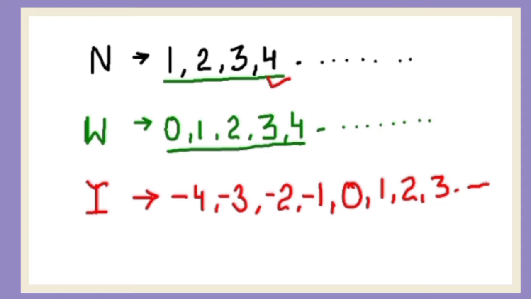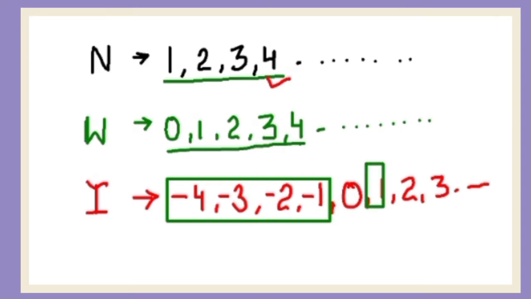These are integers. Integers having negative sign are called negative integers. Integers having positive sign are called positive integers. And 0 is neither negative nor positive.